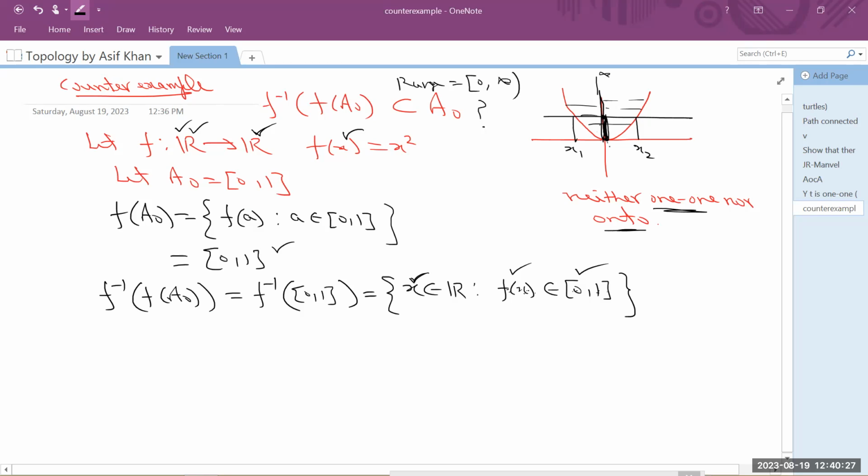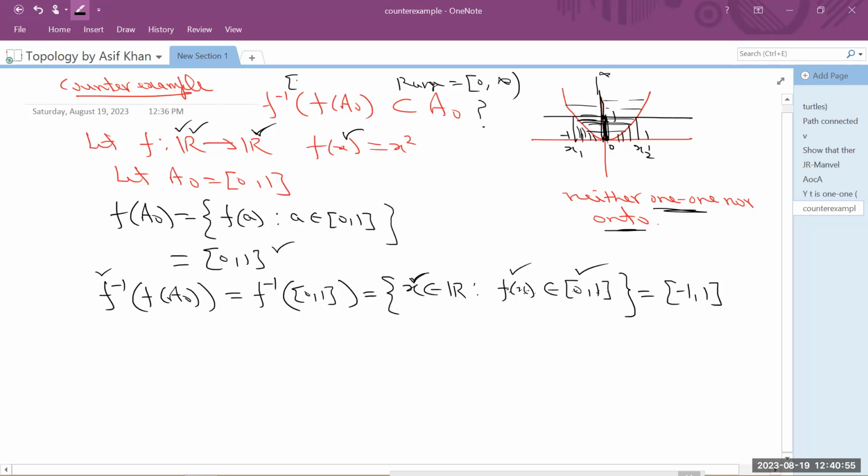So closed interval 0, 1 is this one. All these elements are projected in 0, 1. And corresponding to them, this is your x. So x is varying from -1 to 1. So I can say that this set is equal to -1 to 1. So set theoretic inverse of f of A naught is -1 to 1.